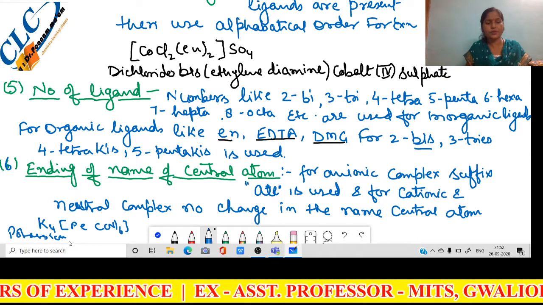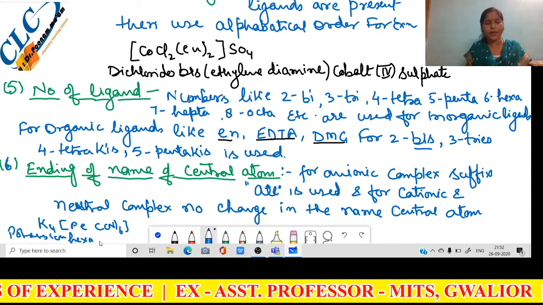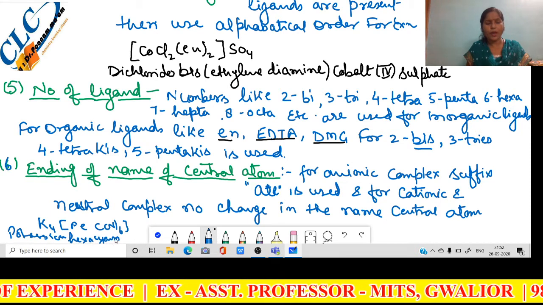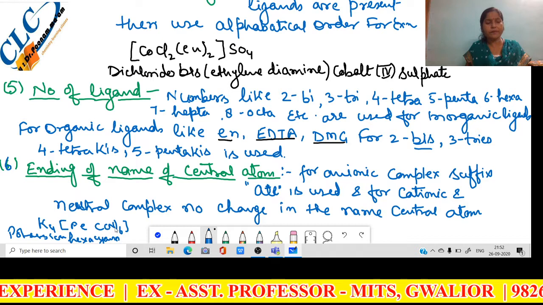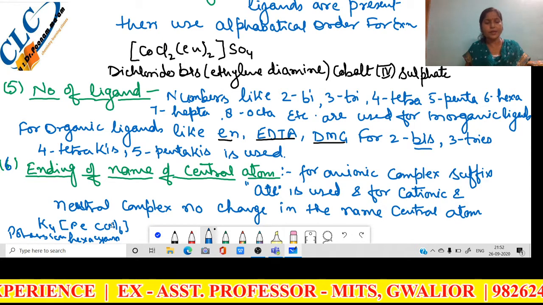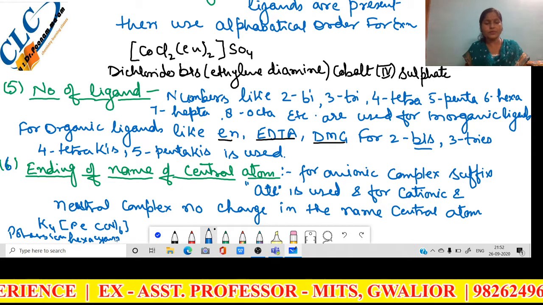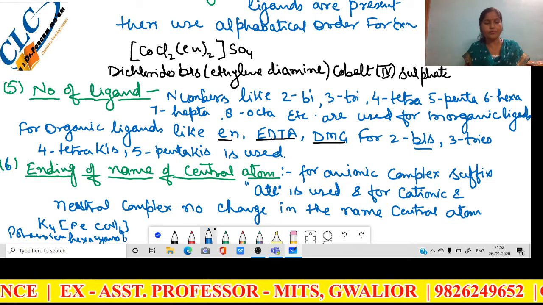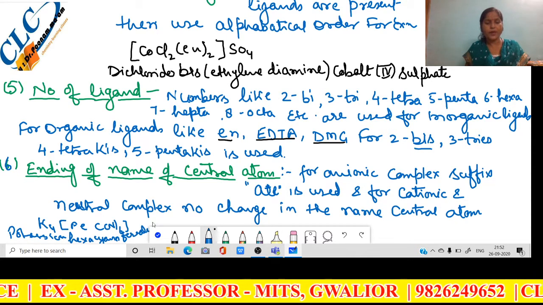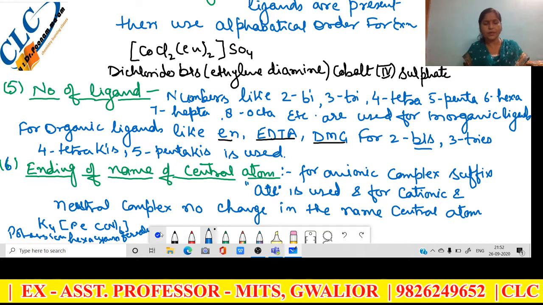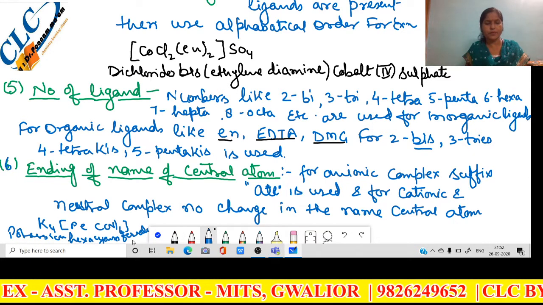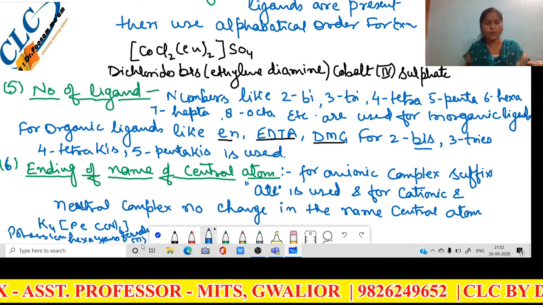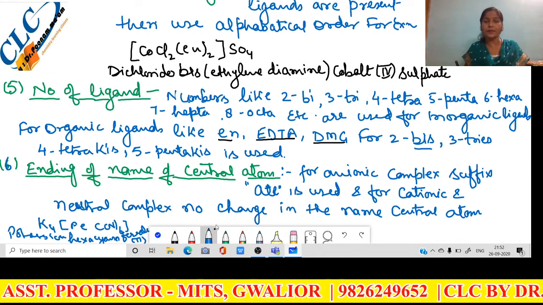For 6 we use the term hexa: potassium hexacyano, and cyanide is a negatively charged ligand, so it is an anionic complex. We use the term hexa: potassium hexacyanoferrate, and the oxidation number is 2. Its oxidation number is written in Roman numerals in parentheses.